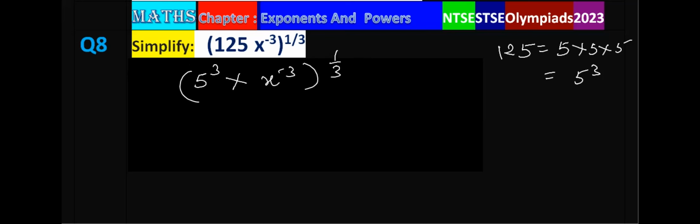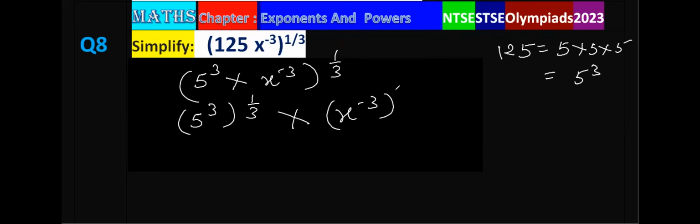So this power 1 upon 3 will be the power of 5 power 3, and will also be the power of x power minus 3. So for that, we write here (5 power 3) whole power 1 by 3, (x power minus 3) whole power 1 by 3.